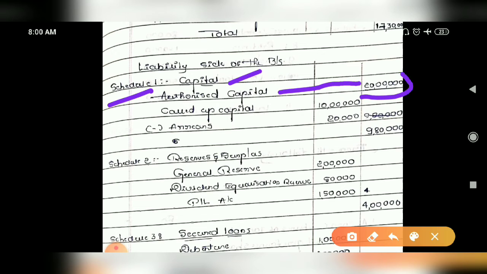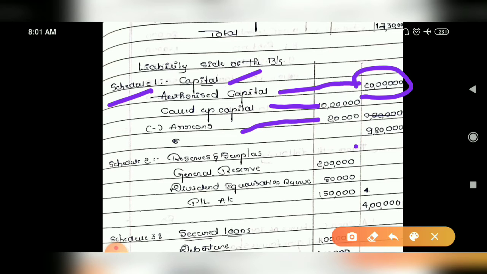You should not take it for the calculation part. Then you have to see in the trial balance what things concerned with capital are given. Yes, called up capital is given. Check it. Yes, 10 lakh. Arrears, in the sense of your pending calls, are to be deducted. It will not come. So arrears are to be deducted.